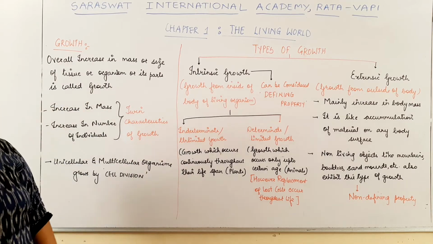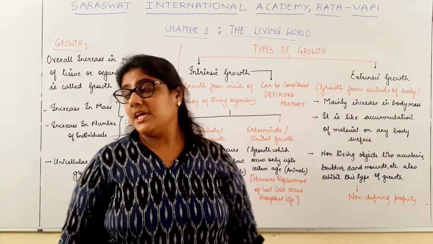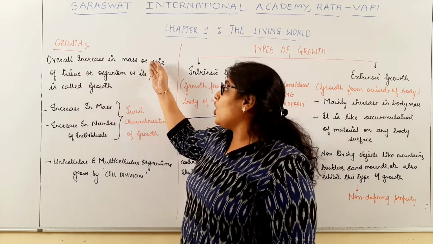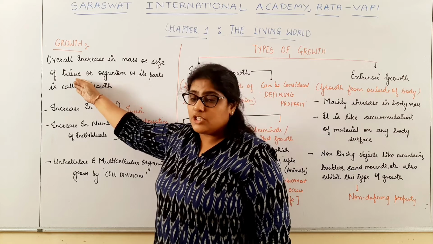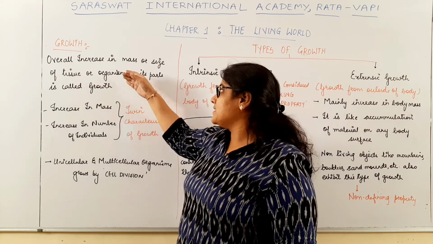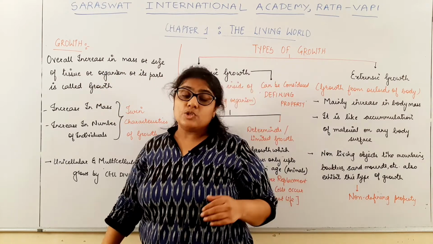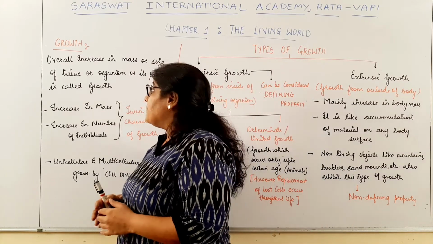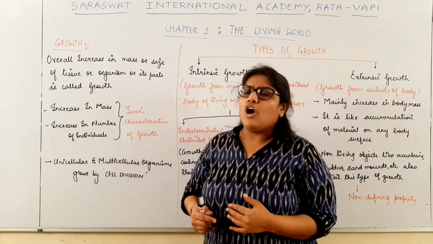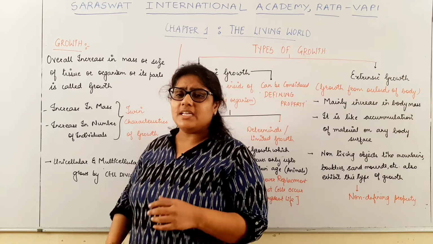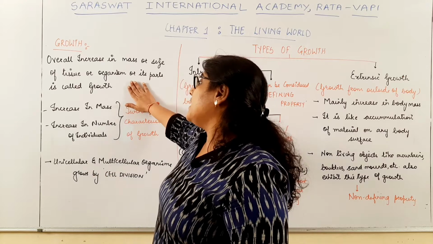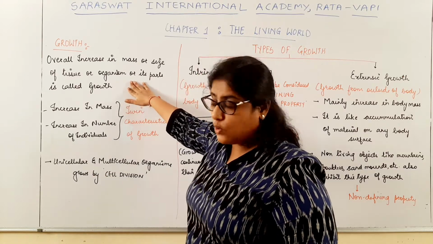Basically the term growth indicates the overall increase in mass or size of a tissue or organism or its part. So an increase in size or mass of a complete organism or any part of the organism or any tissue of the organism is called growth.